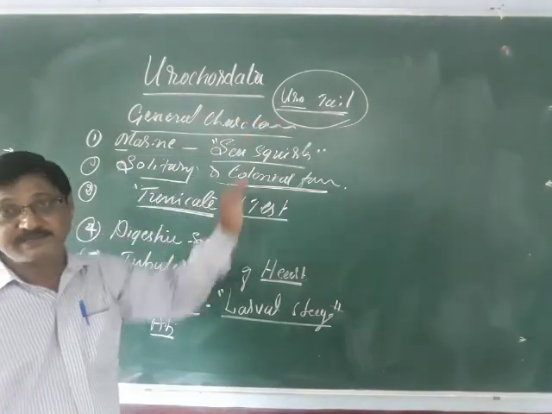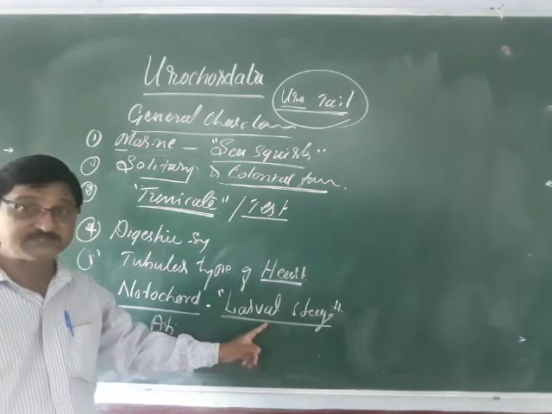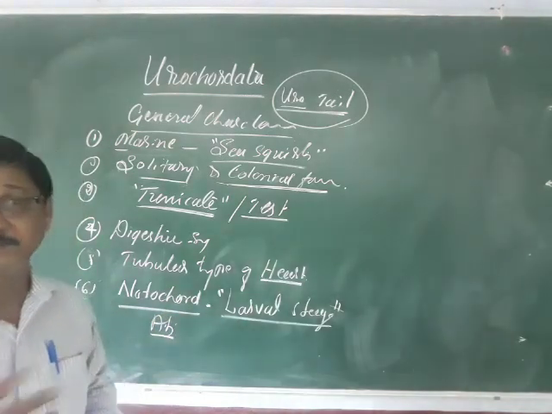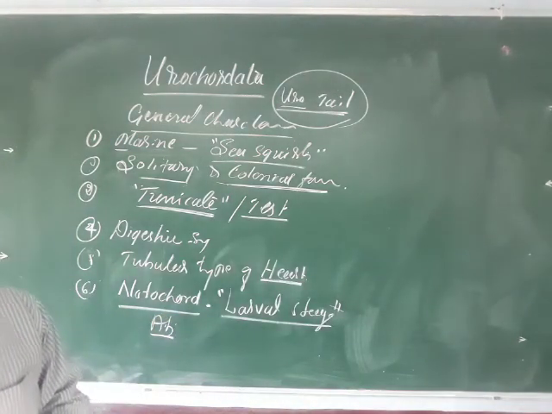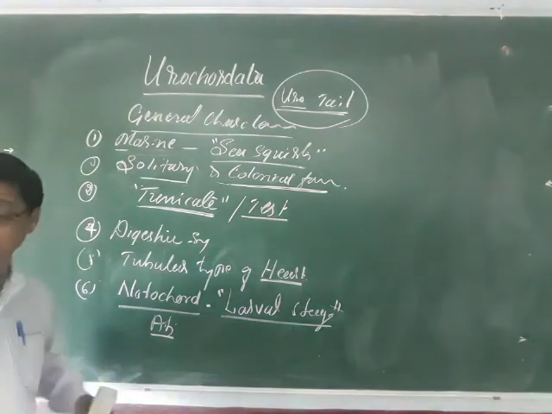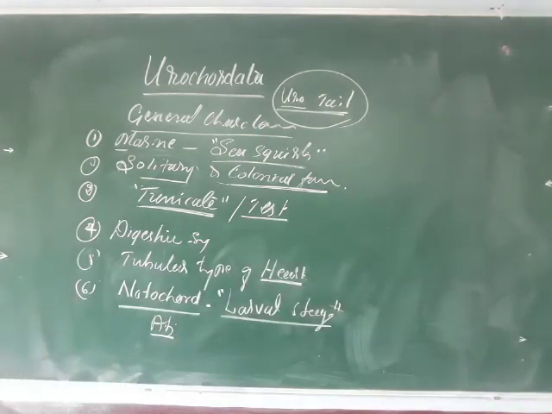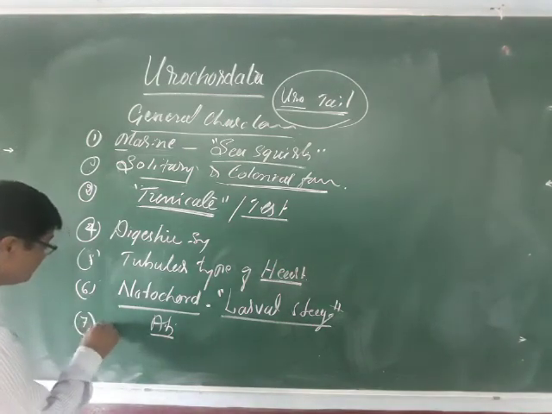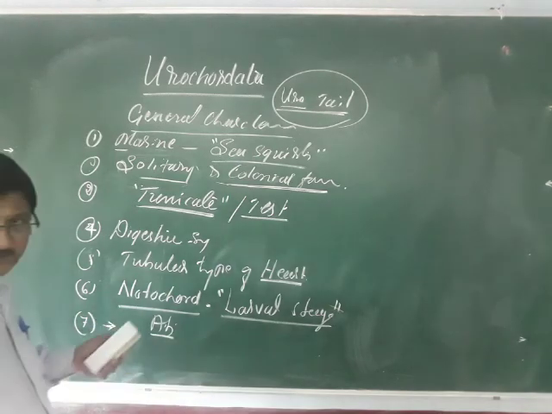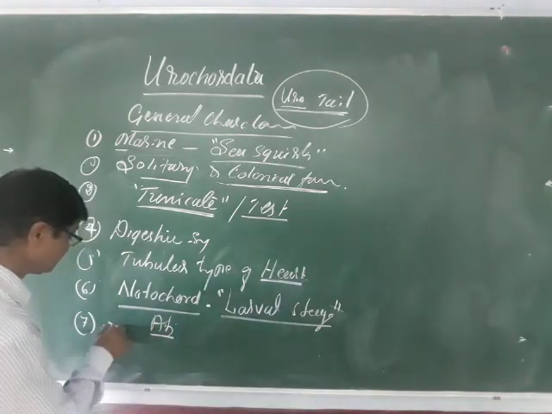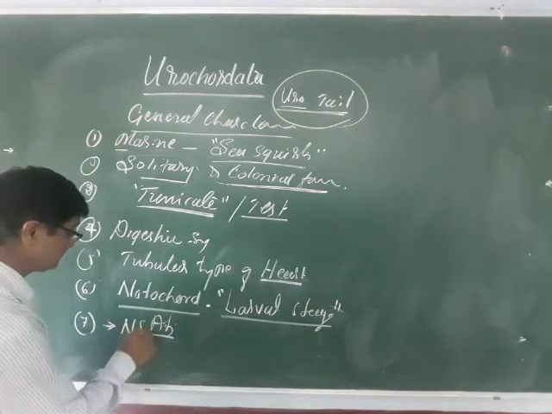Uro means tail region, and the notochord is present in the tail region during the larval stage only. In the adult form, it is replaced or disintegrates, so it is absent in the adults. The nervous system is well developed here to some extent. The dorsal and the ventral nerve cord run throughout the body. So that is the nervous system here.